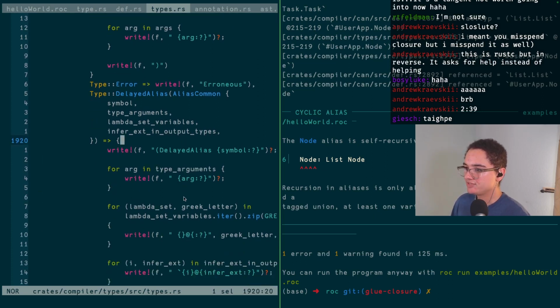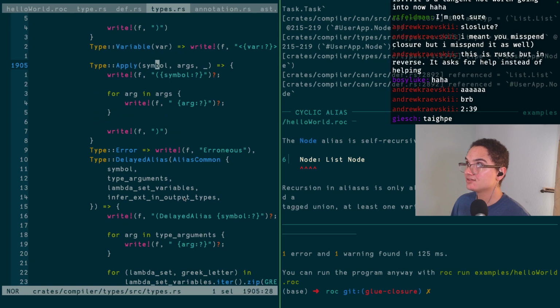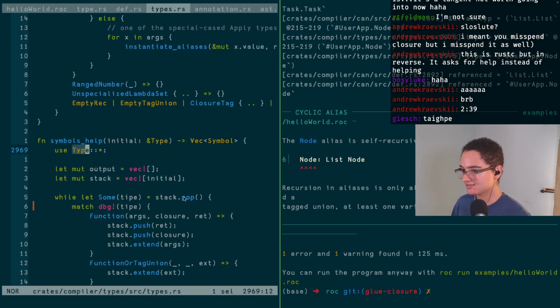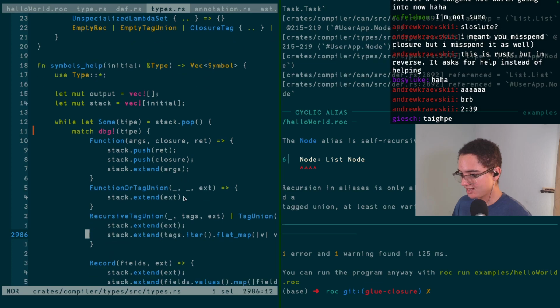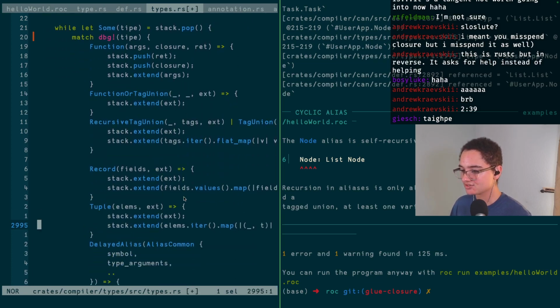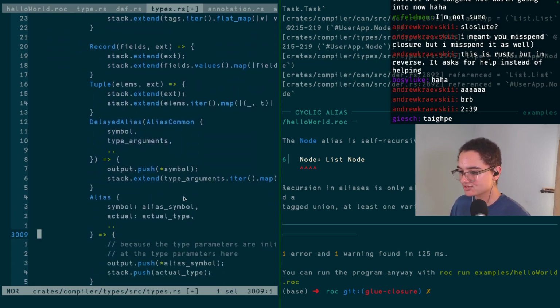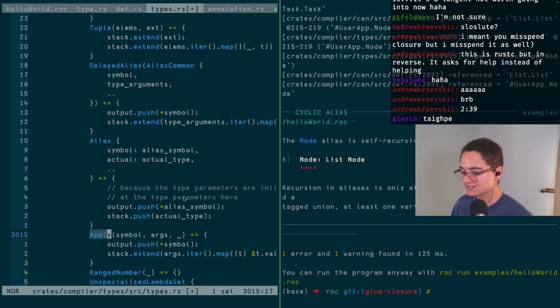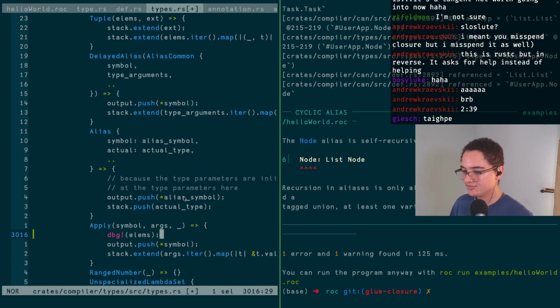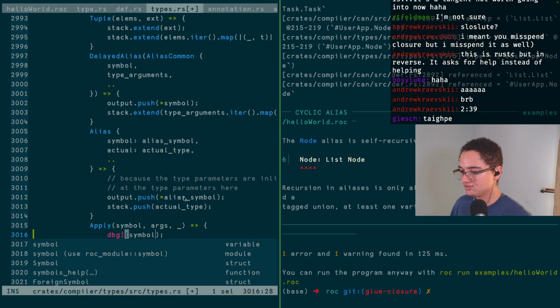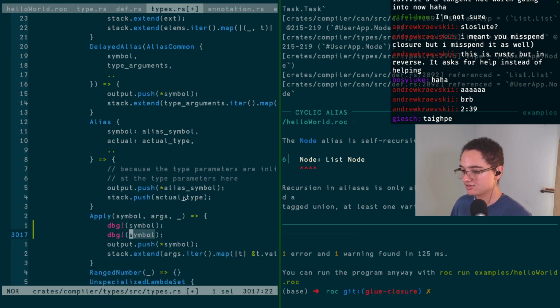And this is where naming and type variables get weird, but you're applying the list type to its subvariable in order to define the final type of a list of some type. And so I think it's going to end up being an apply now that I look at their printouts and think about this more. So where's apply here? So it's right at the end here. So if we print the symbol, and why not the args as well?